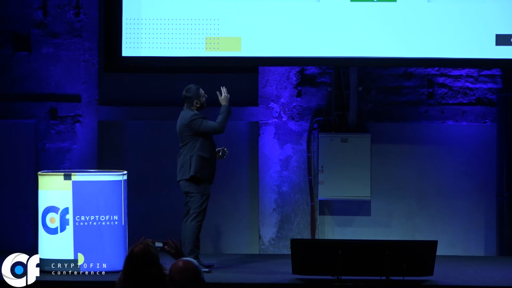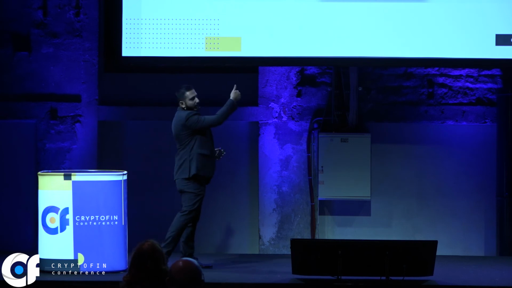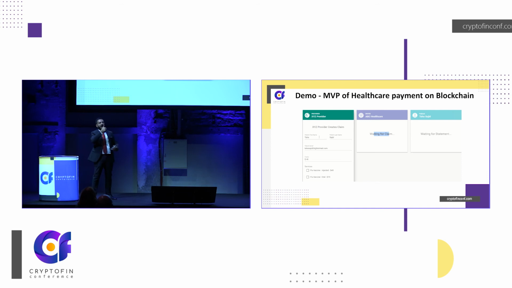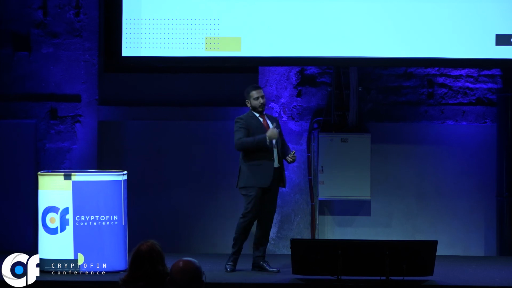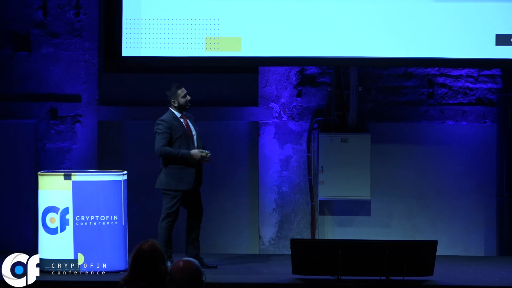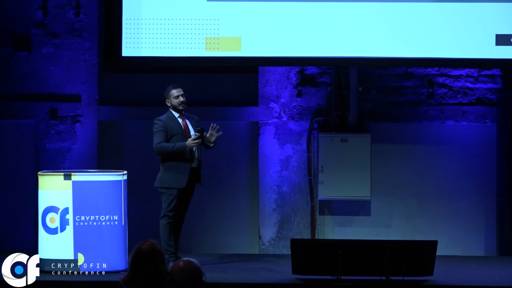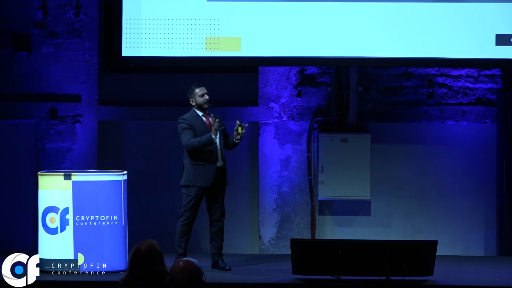So once the insurance company approves the claim, it goes directly to the patient. And the patient can see how much is the balance, how much is the outstanding amount that I need to pay. So once my claim is processed, I can directly pay the healthcare provider with my debit card information by filling in all the information. And once I pay this amount, it will go to the hospital provider. Okay, and this transaction I can see on block 420. So this is just a demo of how, from getting a requirement from the client, you can set up a process.